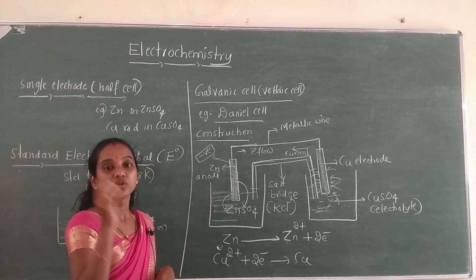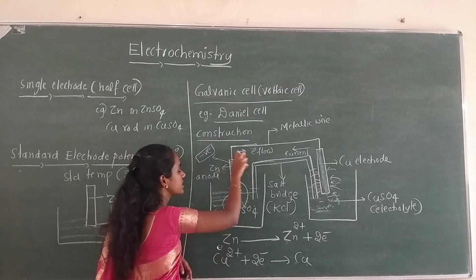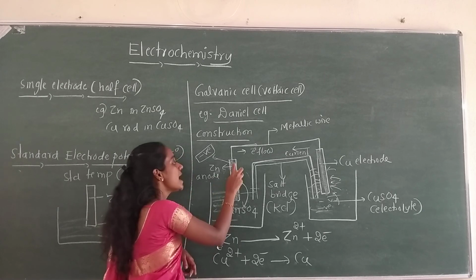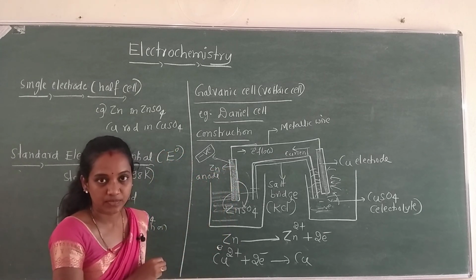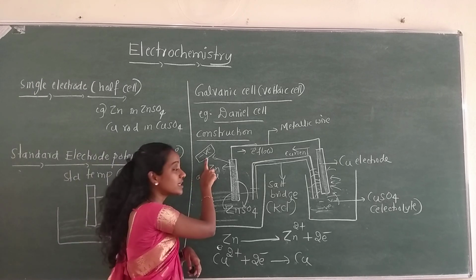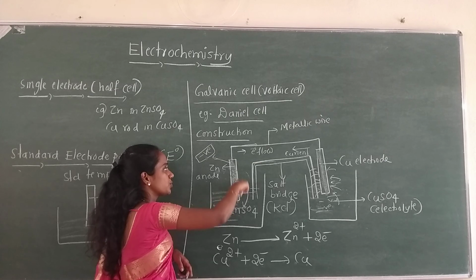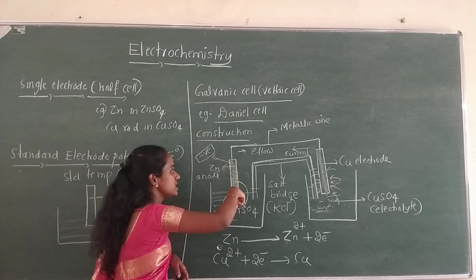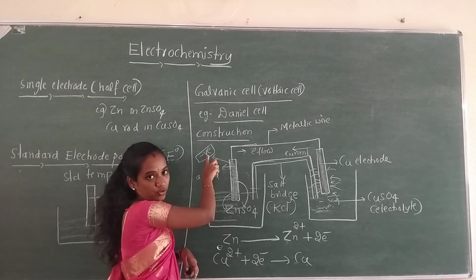Yes or no? Always in Daniell cell, the zinc electrode is considered as an anode because at this particular electrode oxidation occurs, and it is the negative electrode. Why is it negative? Because after the oxidation process only the electrons are present in the metal rod or metal surface. That's why it is a negative electrode.